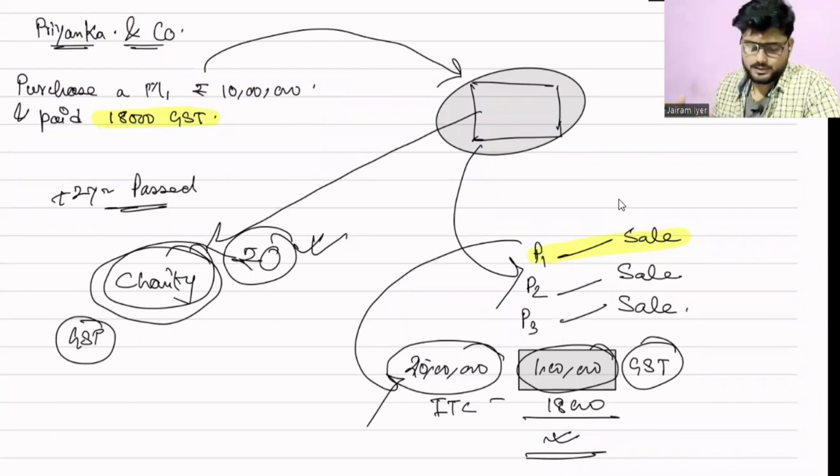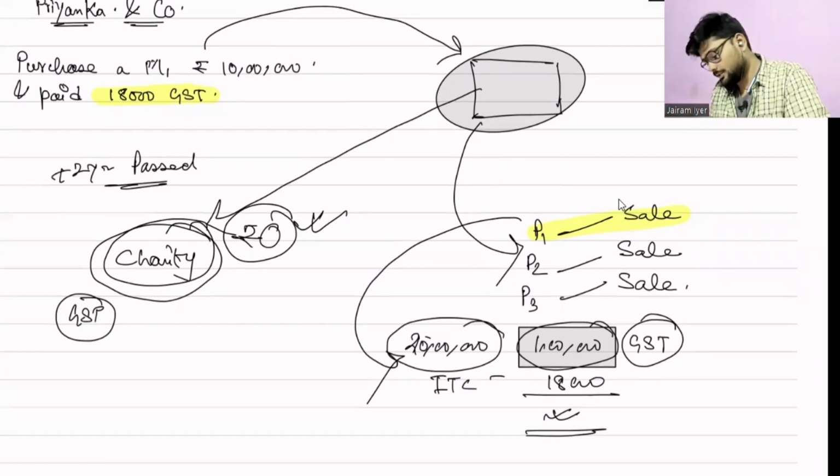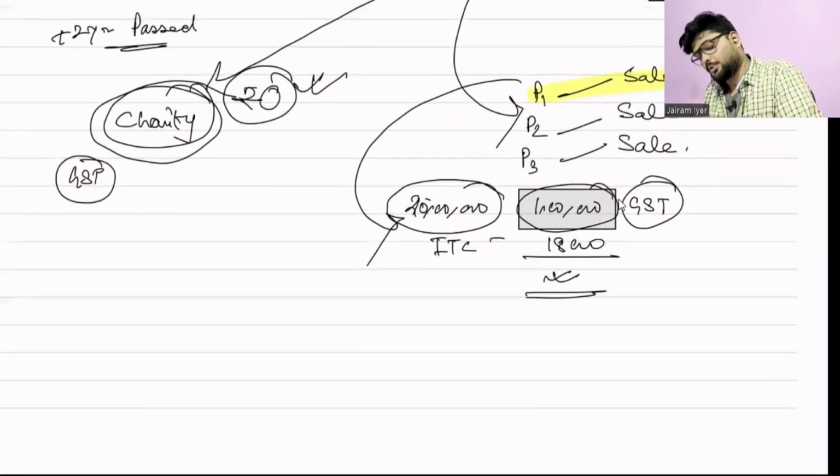So if the department comes to Priyanka and asks for GST, what will she say? She will say that, sir, see, I have sold it for 0 rupees. Correct. I haven't yet earned anything. Correct. And it is not my business activity as well. Correct. She will say that. But what will the government say?